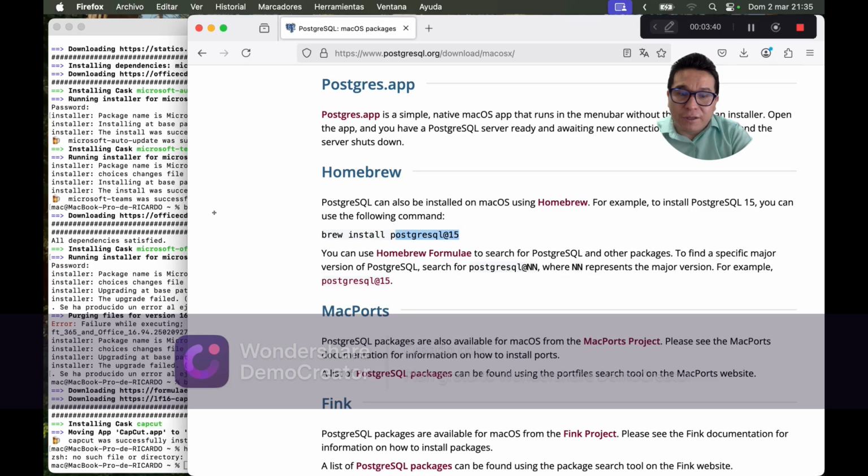In addition, we need to add this path in our file named zshrc, as we did before with Apache NiFi.